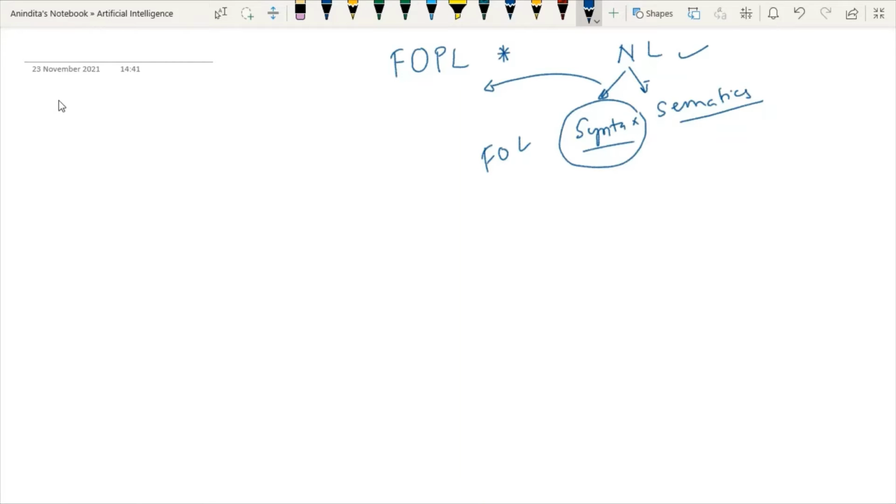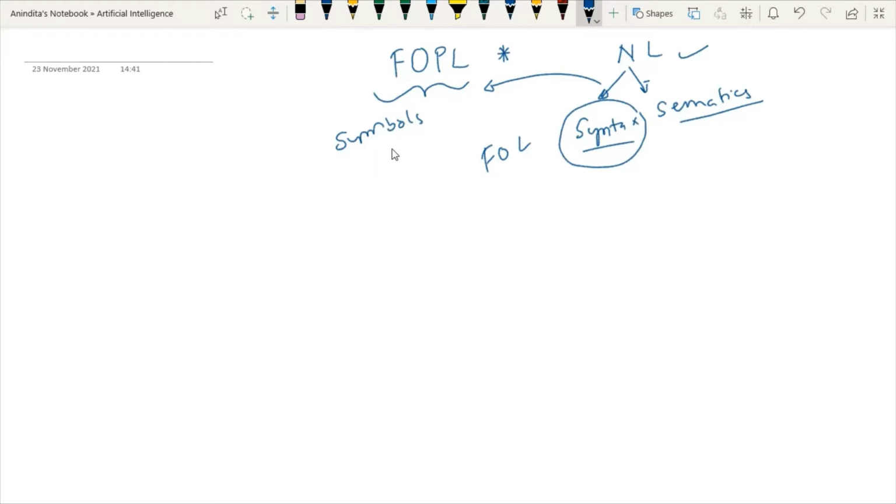Whenever we are dealing with alphabets, what are alphabets all about? In order to construct any sentence, you need to know the alphabets. Alphabets are just like symbols. So in order to represent first order predicate logic, the basic component is known as symbols, right?